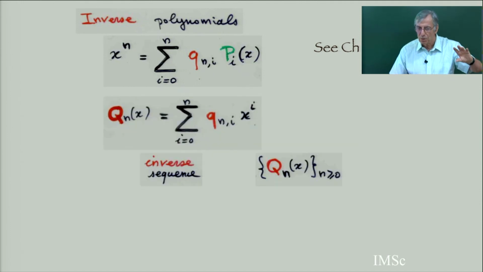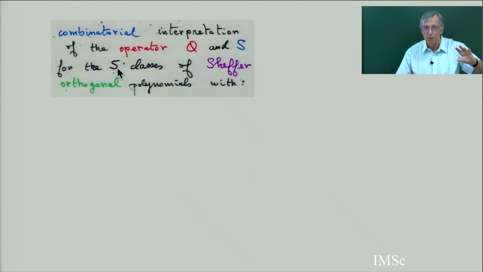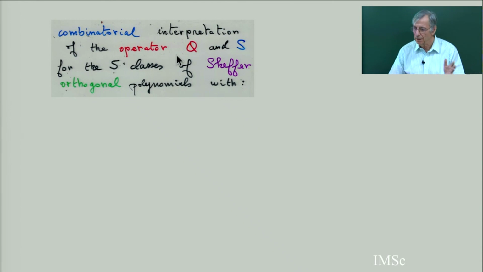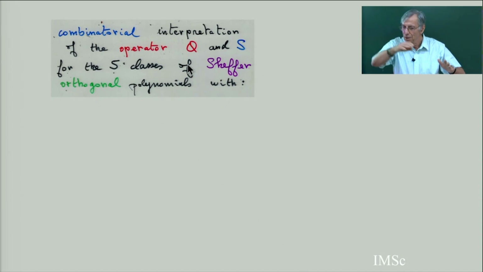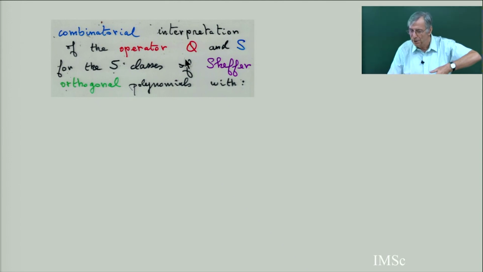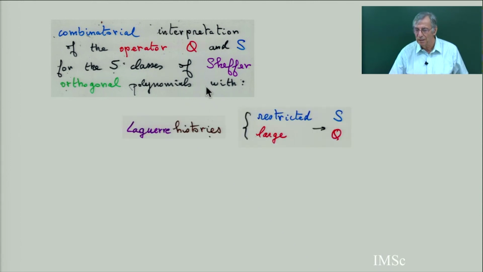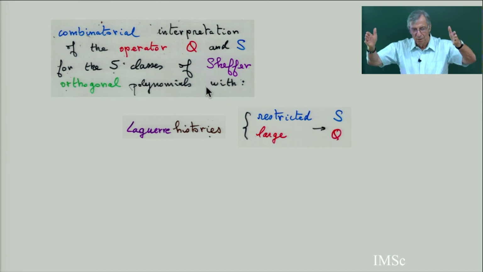So if I want to give an interpretation with all this material, I can give a combinatorial interpretation of the operators Q and S as a generating function. I can give Q and S for the five classes of Sheffer polynomials because it's related to the duality with inversion of polynomials. Inversion, so it's going to be moment paths going at any level. And I have no time to tell it, but in the polycopy of Montreal, you can get exactly the coefficients of Q and S for the five Sheffer classes.